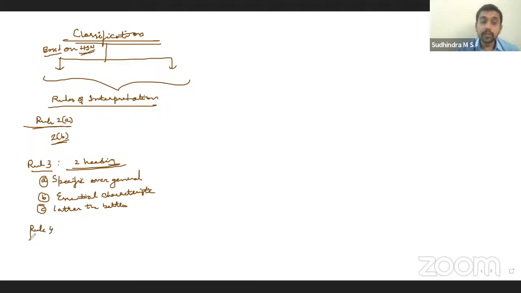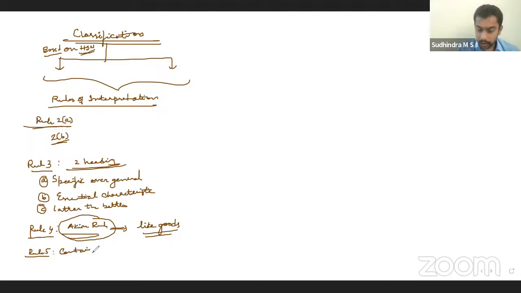If these rules, whatever we discussed, right? Rule 1, 2, 2B, 3 is not applicable, not possible for classification. Then we have rule 4, akin rule. That is, most appropriate goods are classified in which entry? Most like goods go with that classification. That is what rule 4 says. Rule 5 is for classification of packaging, containers, etc. Talks about containers classification. Then rule 6, rule 7 are pretty simple, easy discussions.